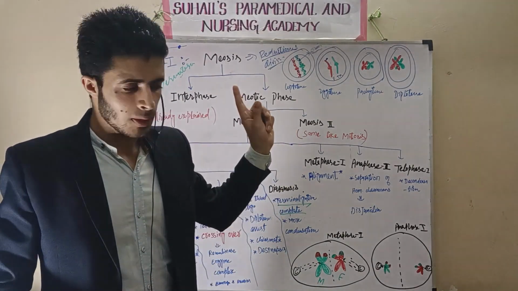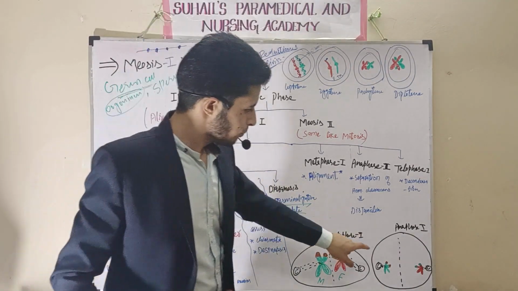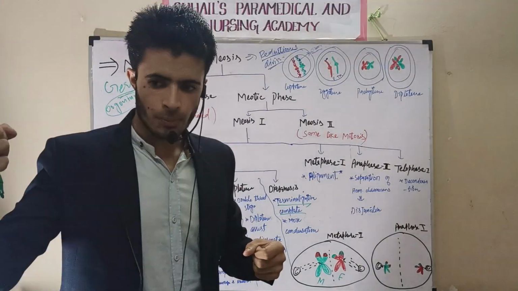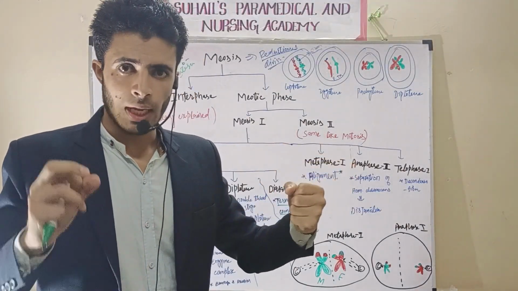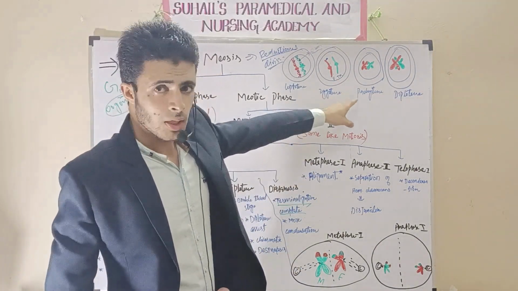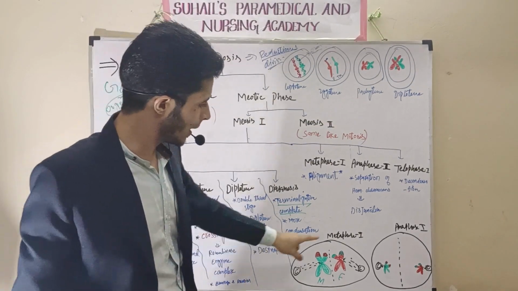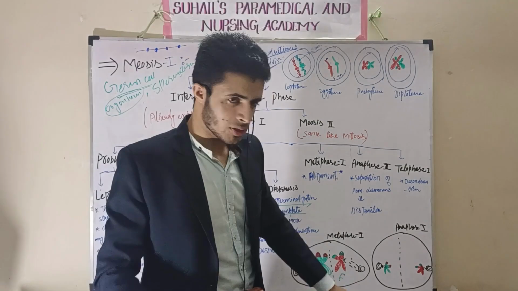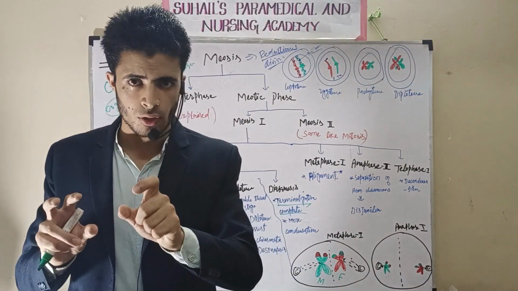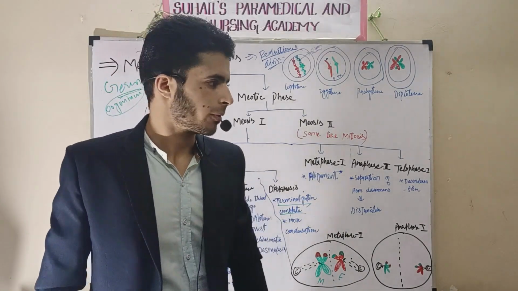What I told already in mitosis, the same will occur in the telophase. But here what will happen? Two cells are formed. In two cells, there is father's copy in one cell and mother's copy in the other, which are having the variable DNA that occurs during the pachytene stage of prophase I. In the pachytene stage, crossing over occurs. That crossing over has created variation. That is the attachment of DNA from one non-sister chromatid into another non-sister chromatid.